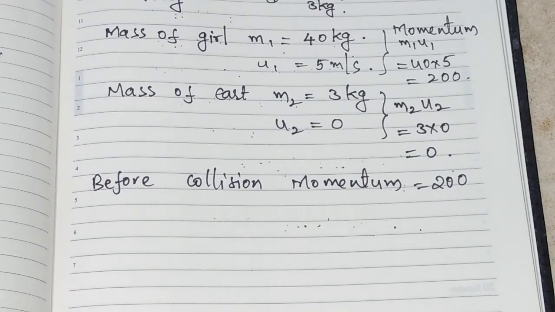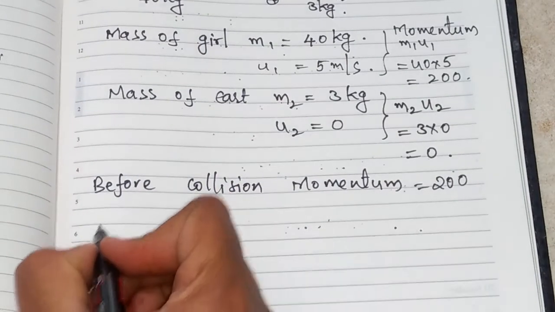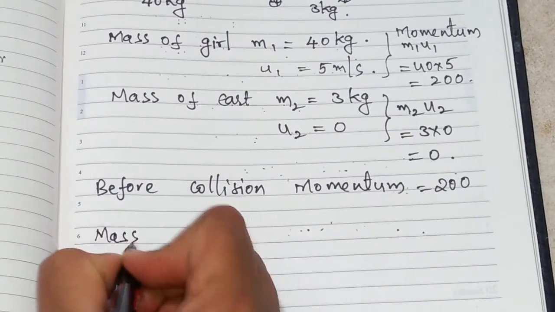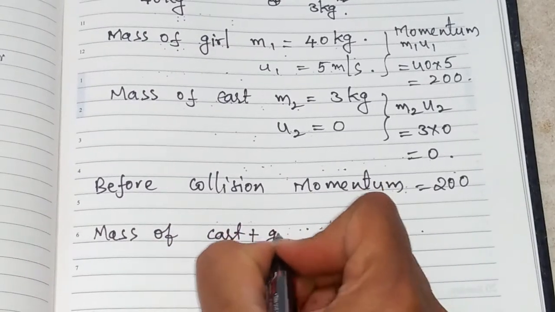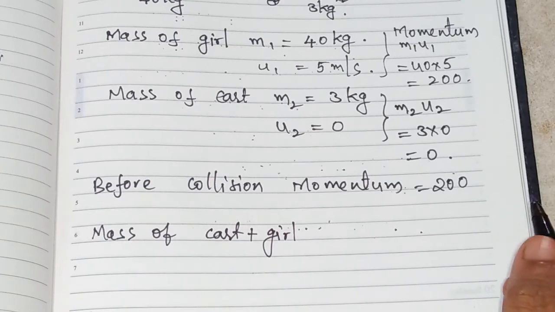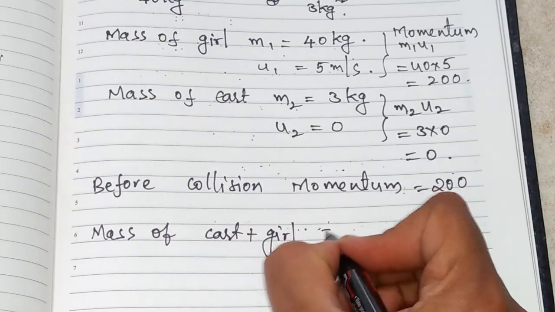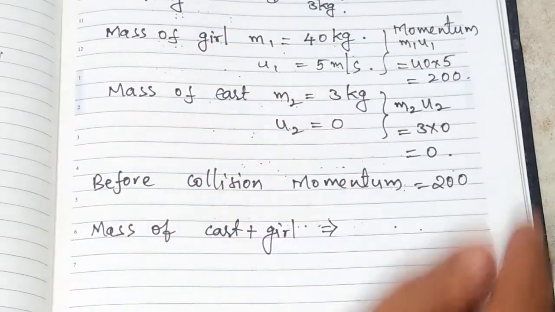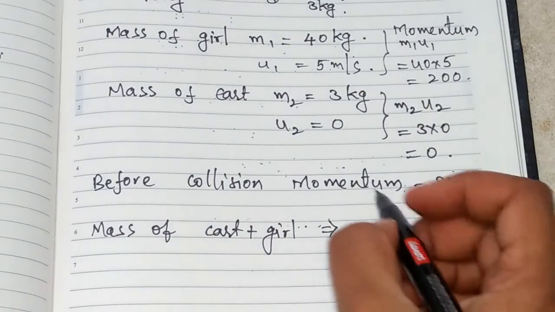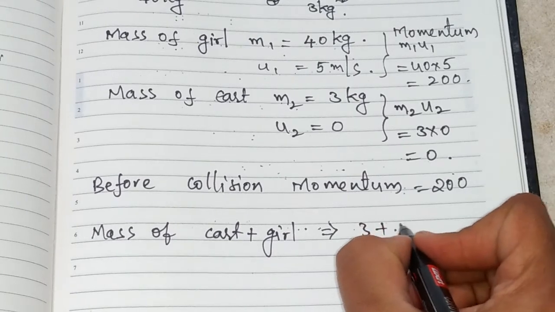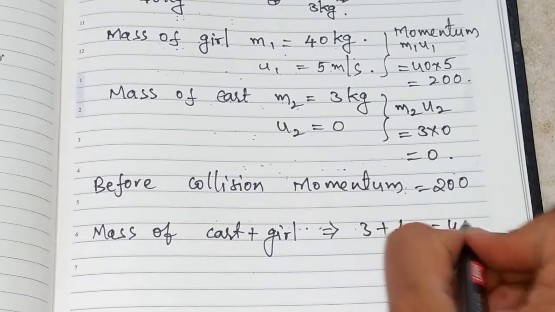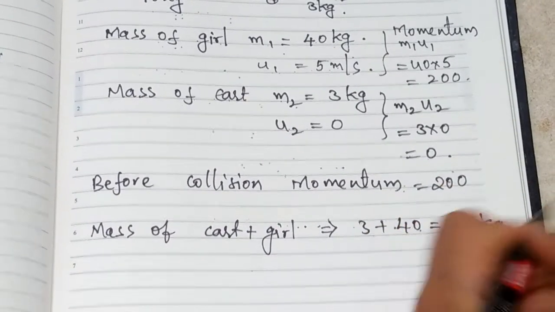Okay, now here, the mass of cart plus girl, like this we have to take, because the girl is jumping onto the cart. So that's why we take the cart mass 3 plus the girl mass 40. So the total mass is 43 kg.